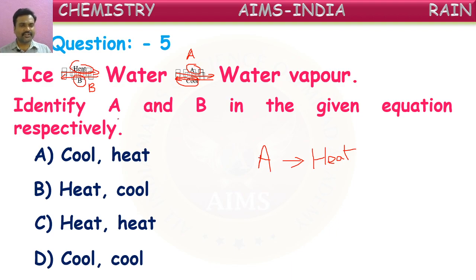Conversion of water into ice means the conversion of liquid into solid form. So when will the conversion of liquid into solid be done, by cooling or heating? Yes, by cooling. When we cool, liquid converts into solid. So A is heating, B is cooling. Where is it in these options? A and B respectively: first one is A, second one is B. So B is the correct answer.